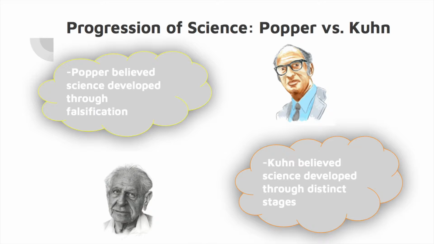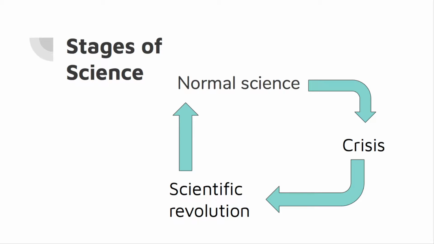Well, if we contrast the ideas of Popper versus Kuhn, we see that Popper postulated that science progresses through falsification. So he noticed that the more a theory forbids, the better it is. However, Kuhn believed that science developed through phases, where there are periods of normal science, then crisis, which eventually calls for a scientific revolution. So, what are the stages of science according to Kuhn?